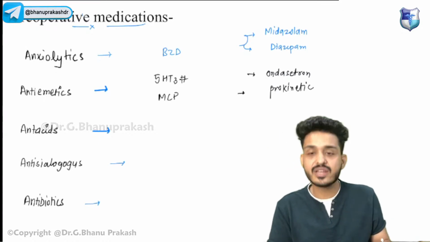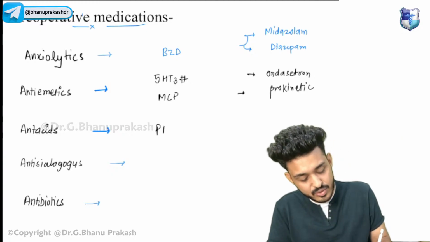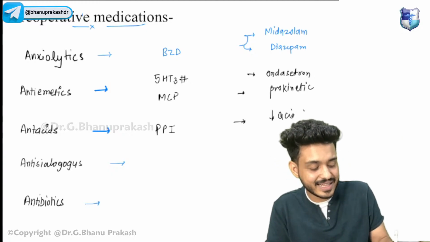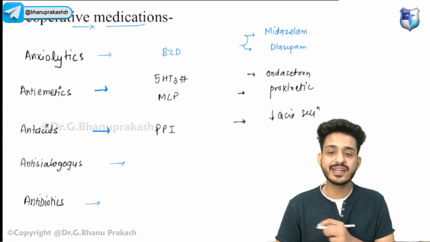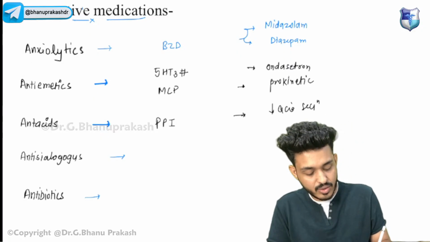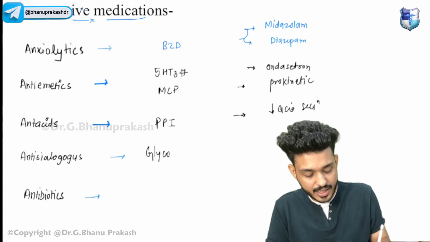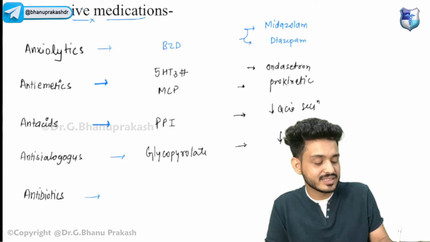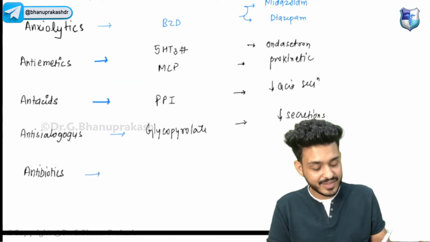Apart from that, we can use antacids in the patient. We can use a proton pump inhibitor, that would be leading to a decrease in acid secretion. Okay, what is the anti-sialogogue that we are using? That is your glycopyrrolate. We have already discussed, it will be decreasing your secretions. Okay, next we are having antibiotics.